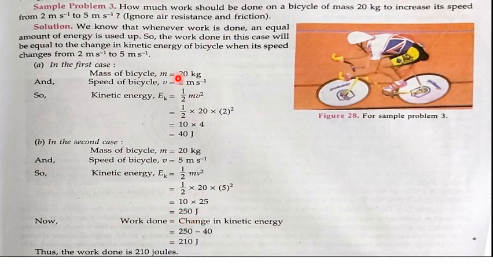Here they are asking you to find the work done when there is a change in the speed. So how will you find this work done? You are going to subtract these two values to find the change in kinetic energy. So work done is 250 joules minus 40 joules, so it is going to be 210 joules. Therefore, the work done when the speed is changed from 2 meter per second to 5 meter per second is 210 joules.